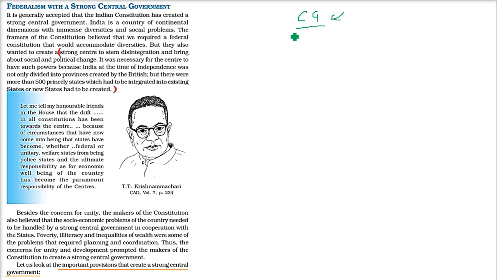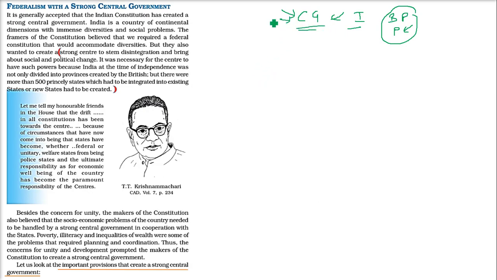not only divided into provinces at that time, which were created by the British, but as I said, the central government at the time of independence was dealing not only with the British provinces, but also with the princely states. And when we want them to be integrated at the time of independence, if we don't have a strong central government, how are we going to get them all into a boundary called India, right? So important provisions are given that make the center strong.